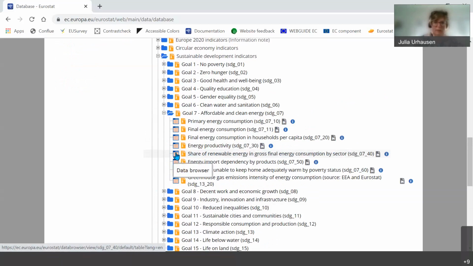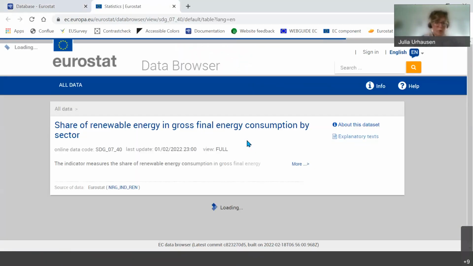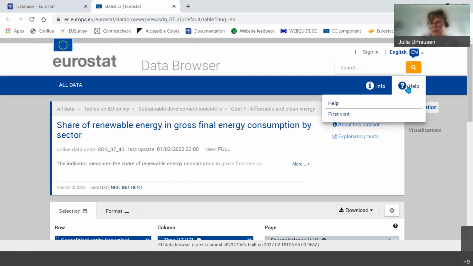So I will open it so you see it. This means here you can customize totally the data set in the way you want it and download it in different formats. And I will show you that now. So when you open such data sets, you have a lot of information already here in the header. But more important also, if you're not familiar with this tool, I can recommend there's a help section and a first visit section where you will find a lot of information available, which guide you about all the functionalities and possibilities this tool offers.